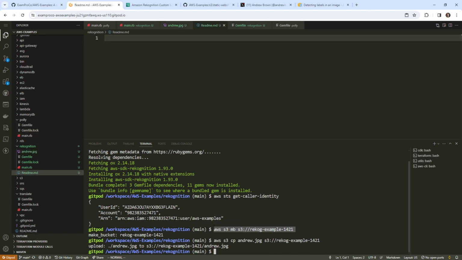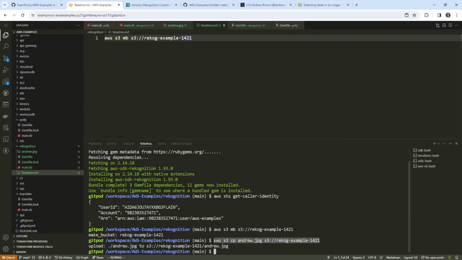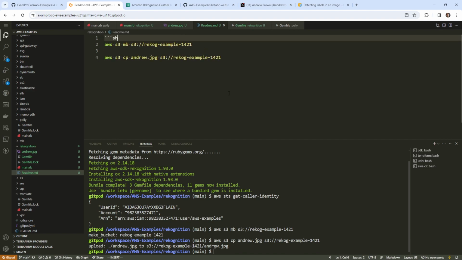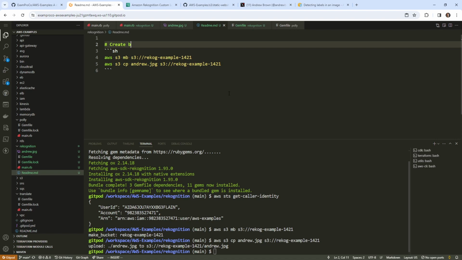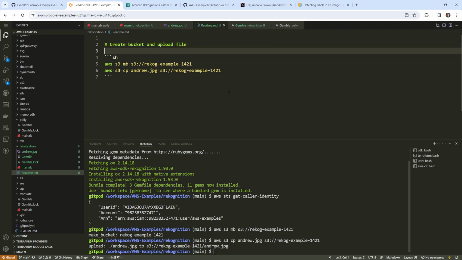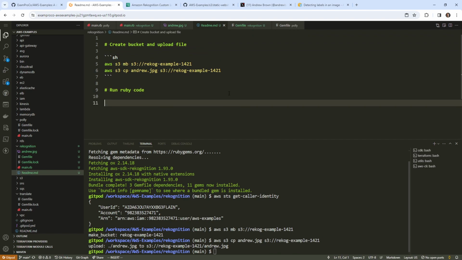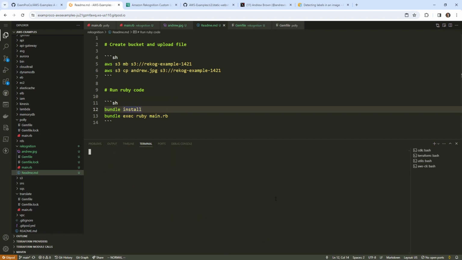Just in case you don't want to write out these commands by hand, I guess I'll just copy and paste them in here into this README here. Just in case. Create bucket and upload file. Run Ruby code. This will be bundle exec ruby main.rb. Bundle install if you have yet to do so. But anyway, so that file has now been uploaded.